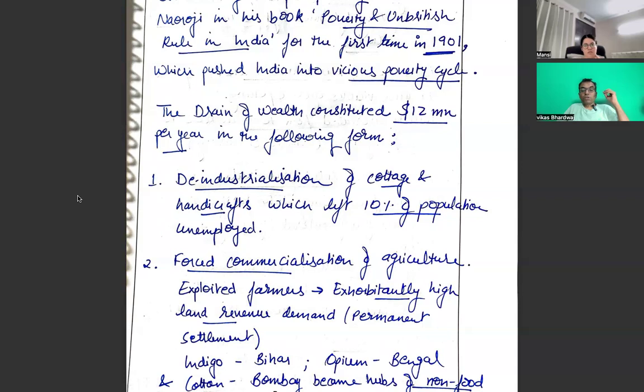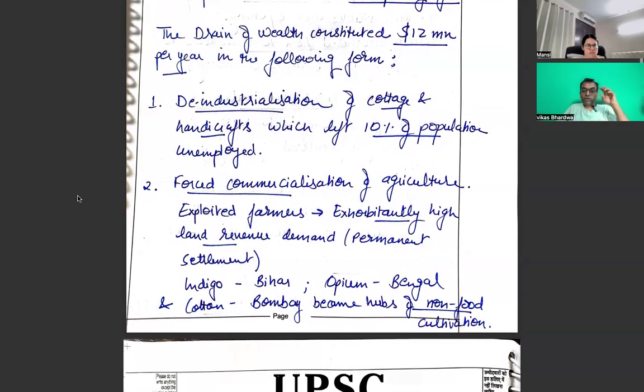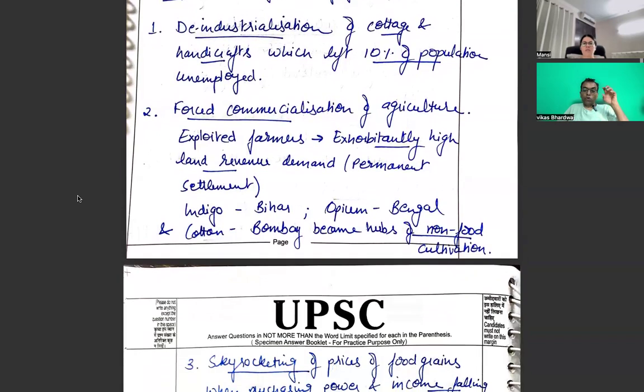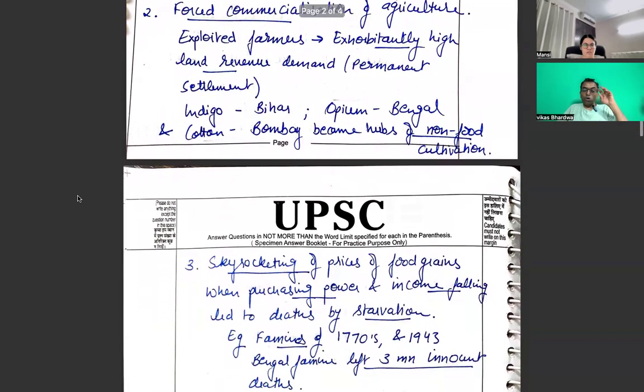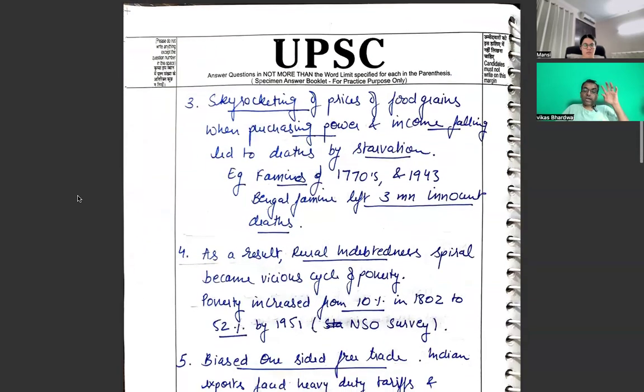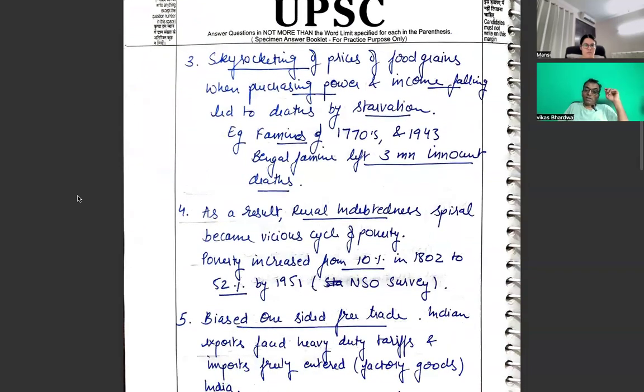The drain of wealth constituted 12 million per year in the following form: deindustrialization of cottage handicraft, which left 10% of the population unemployed; forced commercialization of agriculture, exploited farmers, exorbitantly high land revenue demand; indigo in Bihar, opium in Bengal, cotton in Bombay became hubs of non-food cultivation. Very good. Skyrocketing prices of food grains, when purchasing power and income were falling, led to deaths and starvation. Famines of the 1770s and 1943, the Bengal famine.